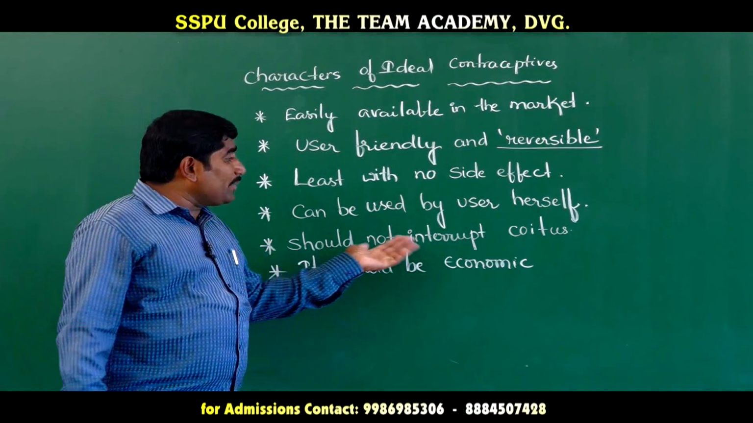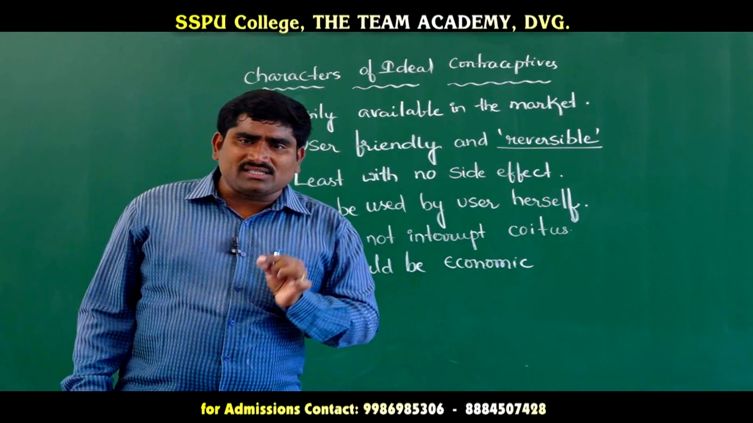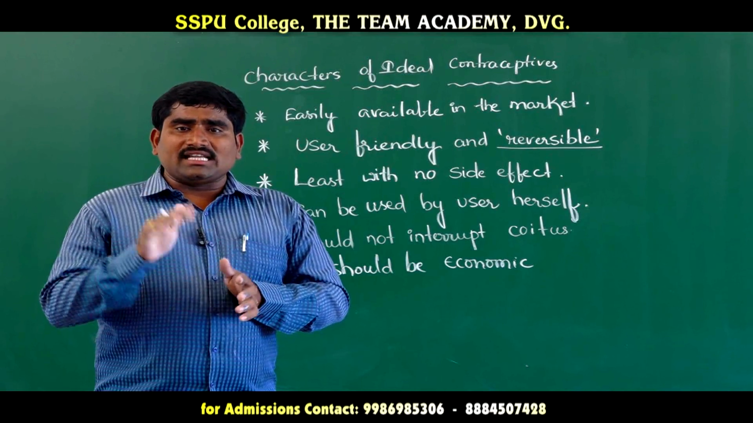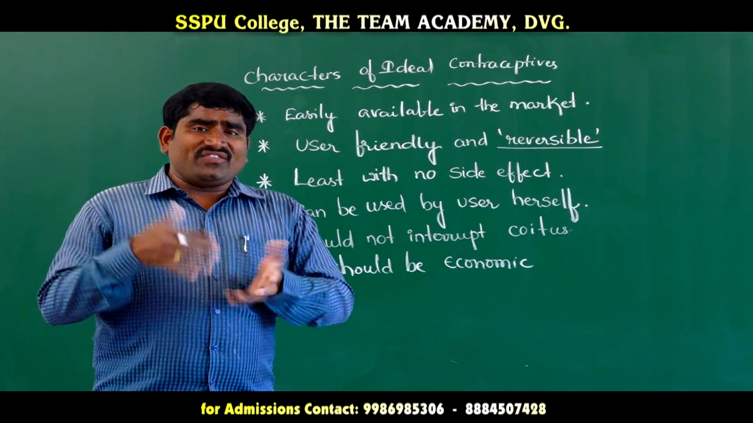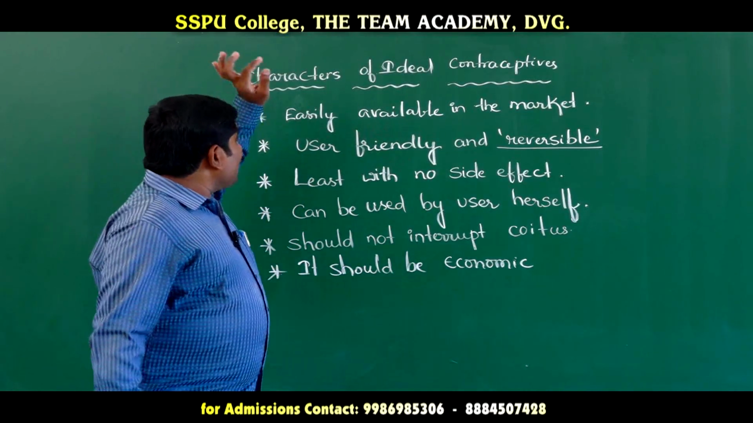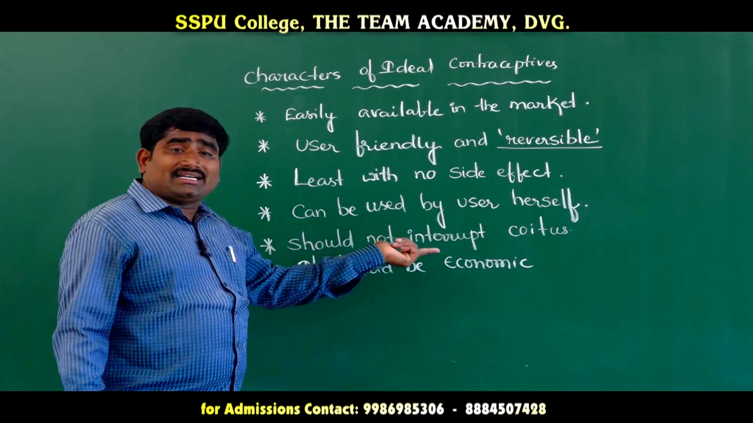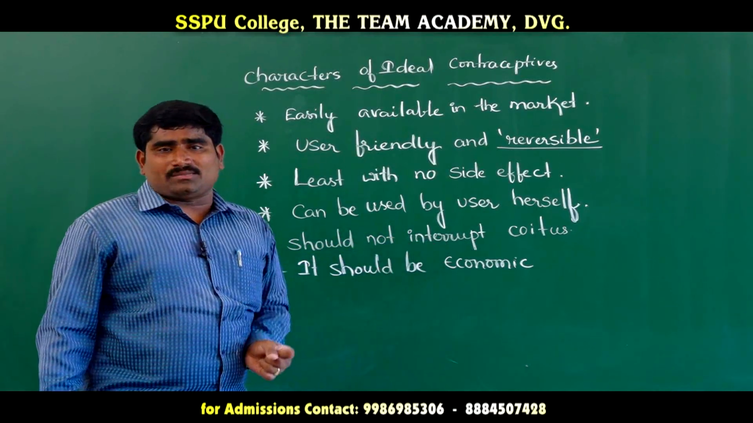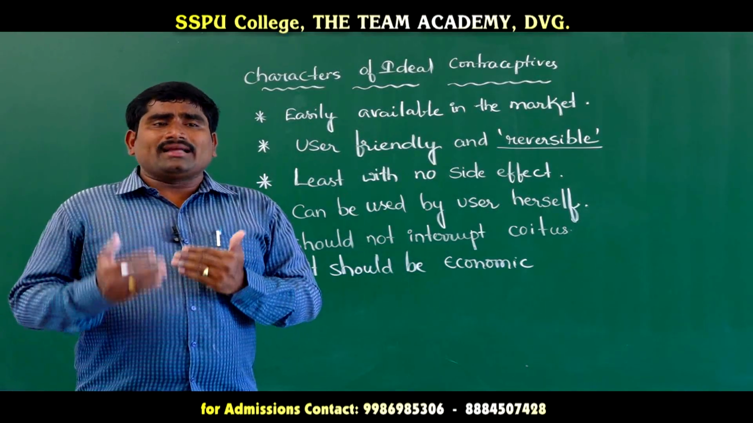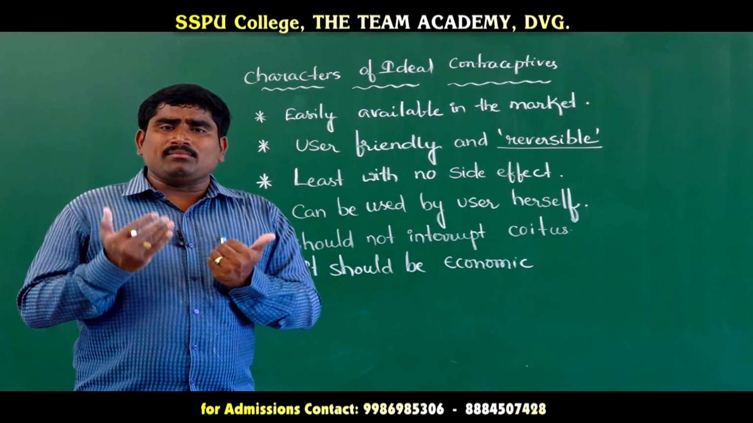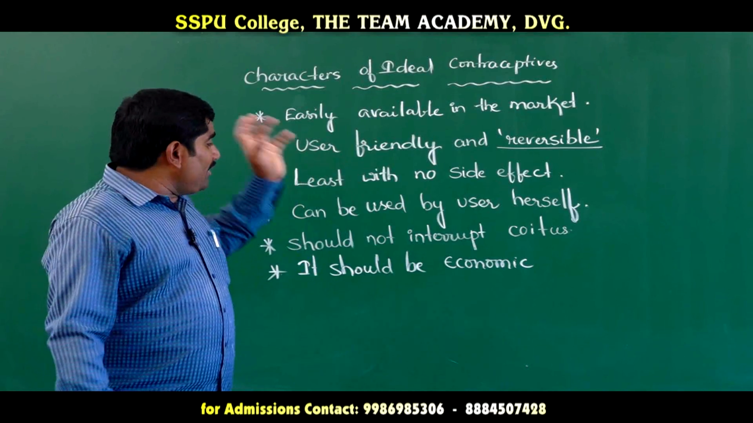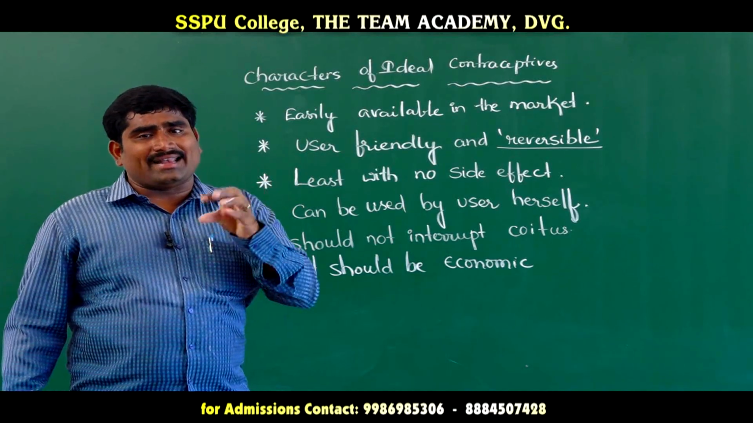Next, it should not interrupt coitus. If the female uses a contraceptive, it should not interfere with the sexual contact. If it interferes, then there is no use of that contraceptive. So compulsorily, an ideal contraceptive should not interrupt coitus. Next, it should be economic. It should be less costly, because they have to use it regularly, sometimes for some years, so it should be less costly and economic.